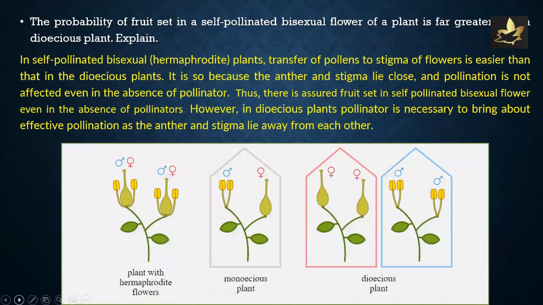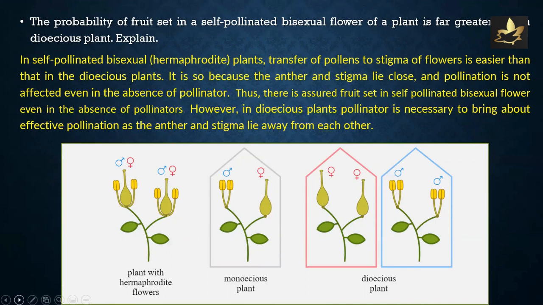Next, the probability of fruit set in a self-pollinated bisexual flower of a plant is far greater than a dioecious plant. Explain. In self-pollinated bisexual plants, transfer of pollen to stigma of flowers is easier than that in the dioecious plants. It is so because the anther and stigma lie close, and pollination is not affected even in the absence of pollinator. Thus, there is assured fruit set in self-pollinated bisexual flower even in the absence of pollinators.